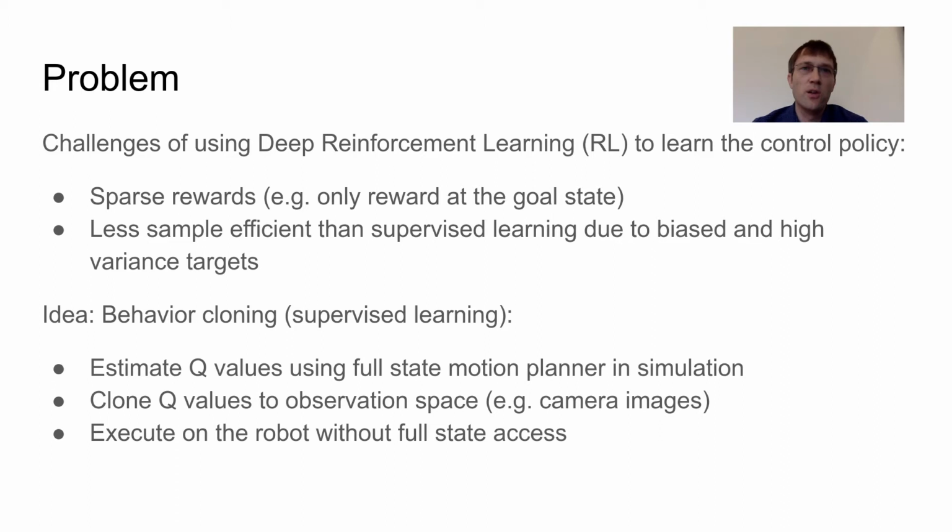Deep reinforcement learning is less sample efficient and slower to train than supervised learning due to sparse and high variance rewards. The idea is to use behavior cloning, a form of supervised learning. We estimate the Q values using a full-state motion planner in simulation, and clone the Q values to the observation space, in our case depth images, which allows us to execute on the robot without full state access.